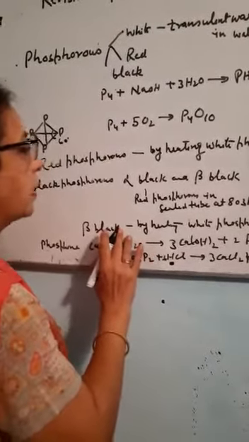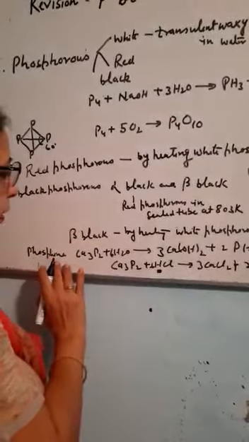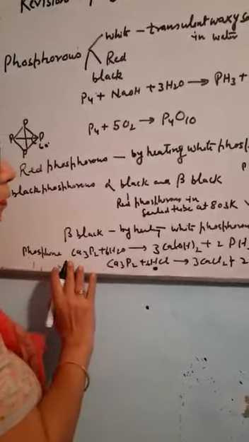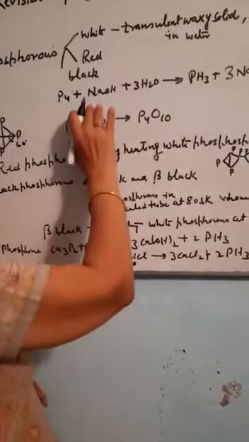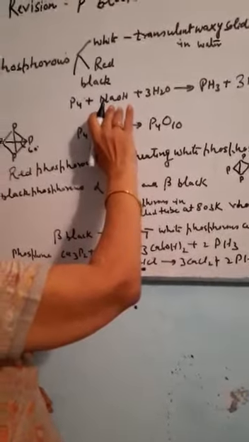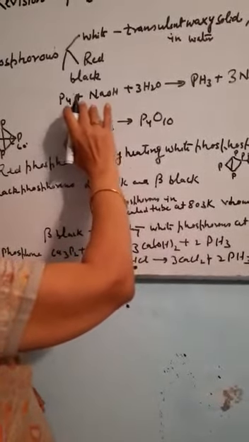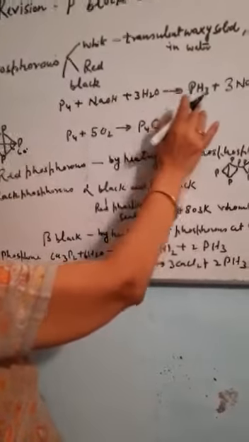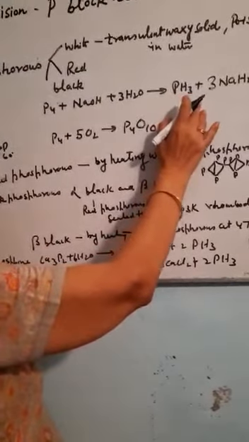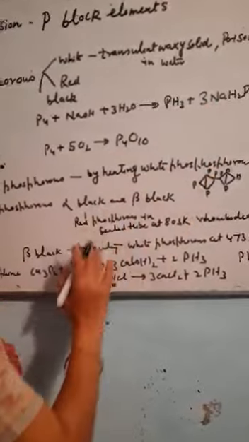The next compound of phosphorus is phosphine. It is a very toxic gas. The first method for the preparation of phosphine is the reaction of white phosphorus with boiling NaOH. There will be formation of PH3 and sodium hypophosphite.